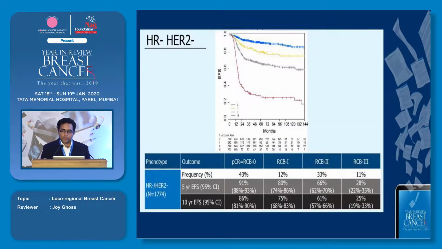So coming to the subtypes, they managed to show that each of the hormone negative, positive, HER2 negative, positive subtypes, again their frequency of the PATH-CR also correlated really well, as well as the survival data when compared to the RCB scores. So if you come to the TNBC type, the PATH-CR achieved was 43% and the worst was 11%, that was RCB3. So the survival data matches really well with 86% 10-year EFS and 25% at the last range.